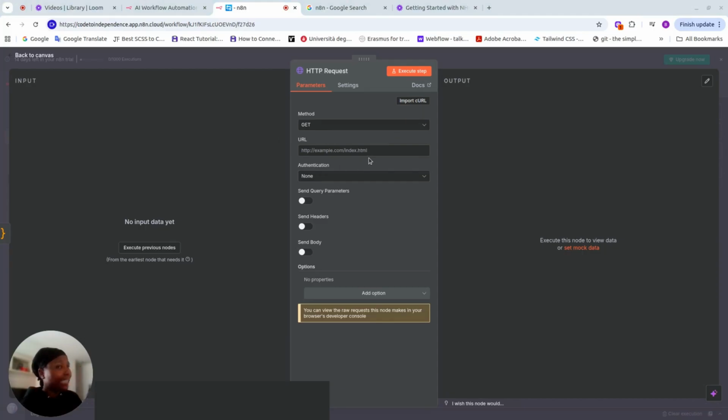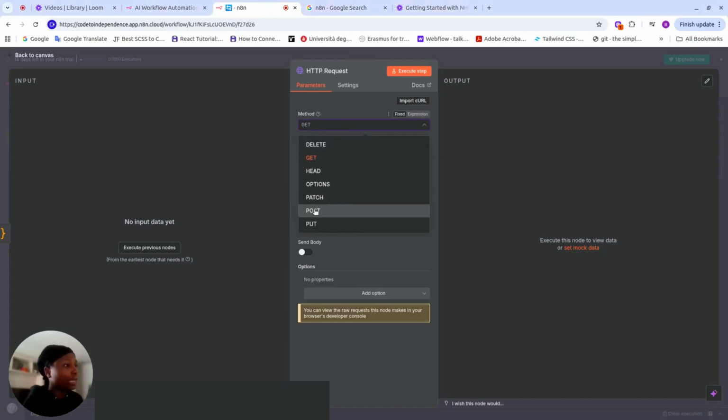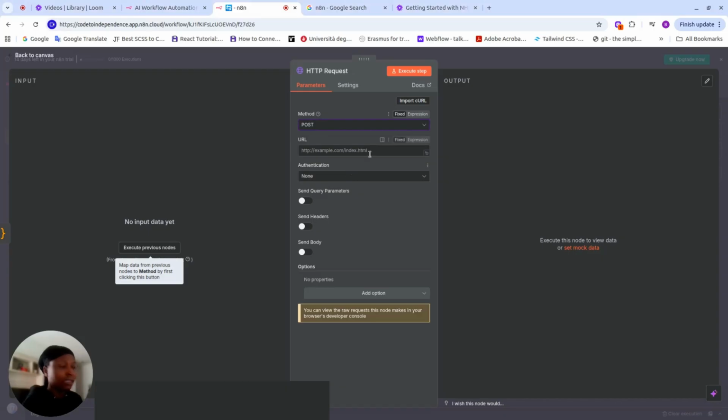So here I'm going to select, I'm getting data from the load memory, and then I'll be sending it to the next node. So I need to use an HTTP POST method with a URL. I'm going to be using this particular URL, guys, and I'll explain the details of it. This is the URL for our Gemini API.